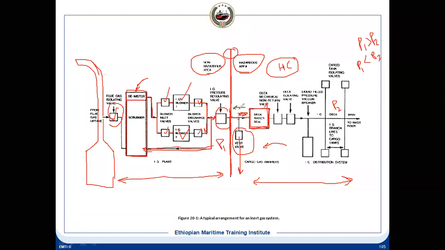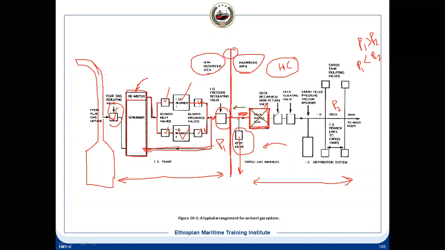So to make sure nothing flows from this direction to the safe zone, we have to have the deck water seal. It acts like a non-return valve. So it prevents any backflow from the hazardous zone to the non-hazardous zone, any gases, whether it is IG or hydrocarbon, nothing should go to that side.